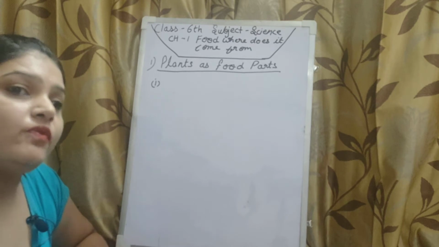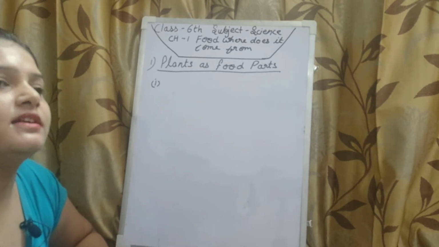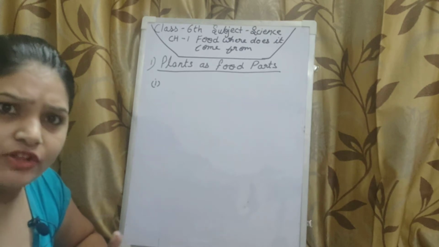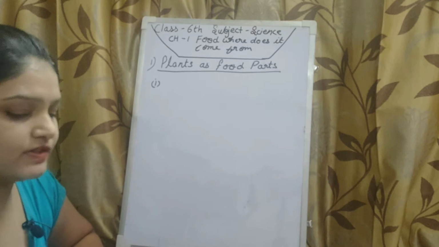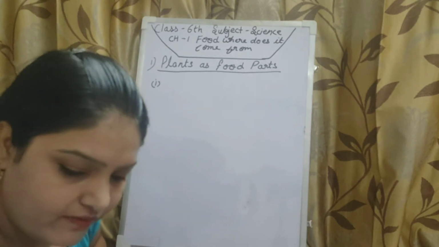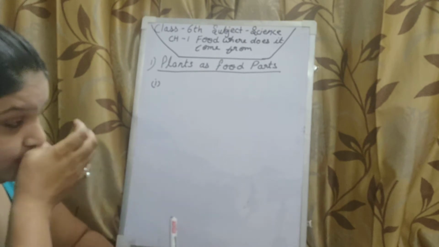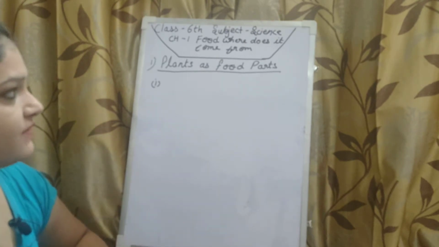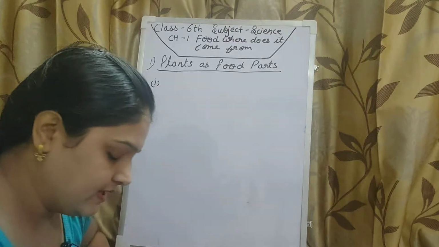We get oil seeds like mustard and sunflower seed, and we get oil from these seeds. But in this chapter we will read which part of the plant is used as a source of food.